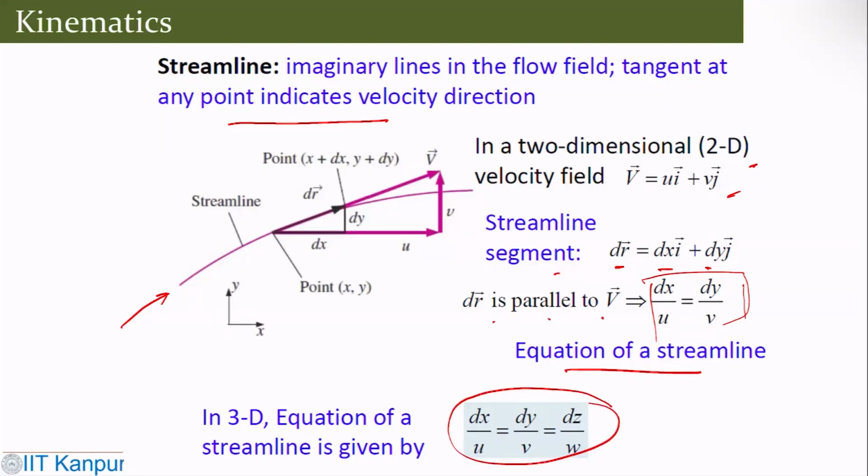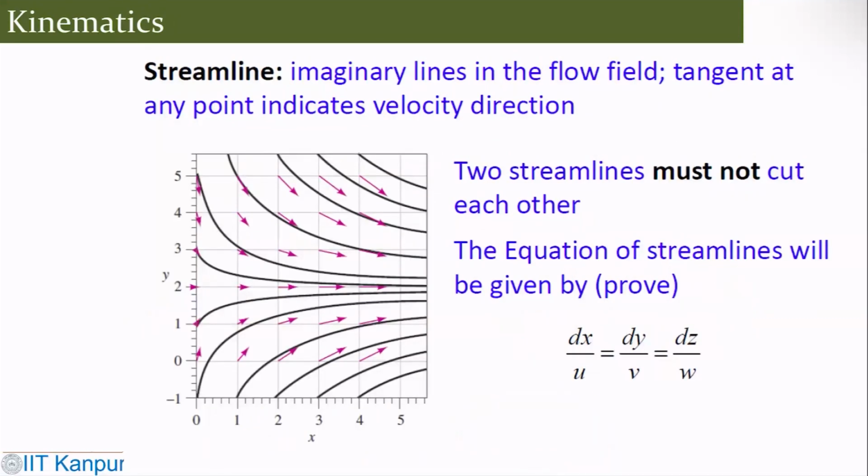Okay. So that's purely, I mean, on one hand we are trying to define the basic fluid behavior, but at the same time, one can think we are primarily doing some kind of vector calculus to find this out. Now, streamlines are imaginary lines in the flow field which are tangent at any point and indicate the velocity direction. So you see these streamlines, and the tangent shows the velocity direction.